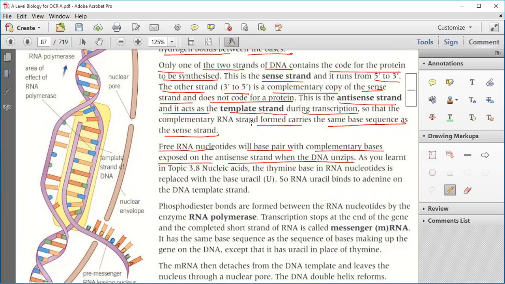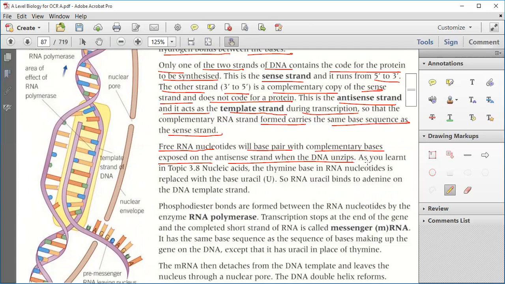The RNA strand carries the same base sequence as the sense strand. Now, these free RNA nucleotides will base pair with the complementary bases exposed on the antisense strand when the DNA unzips. Fine?